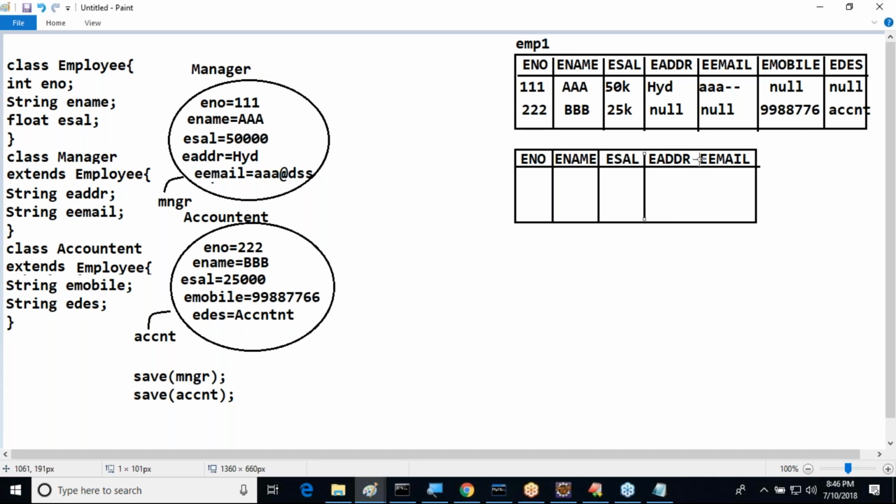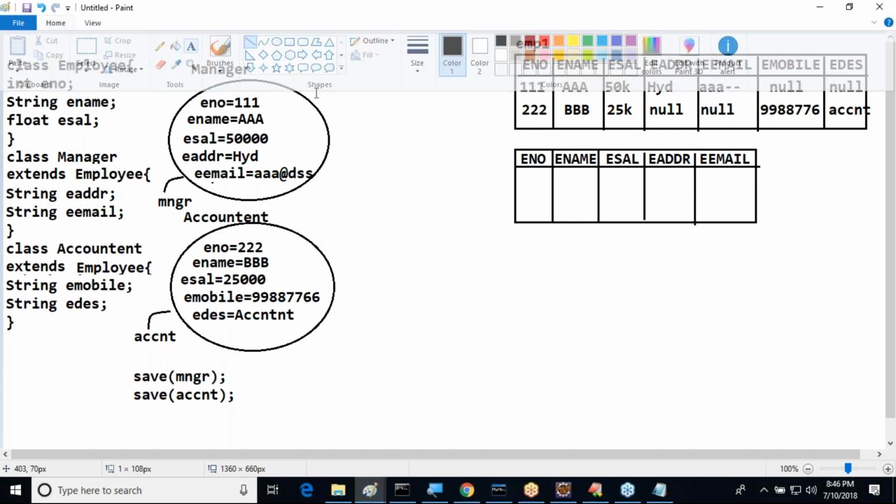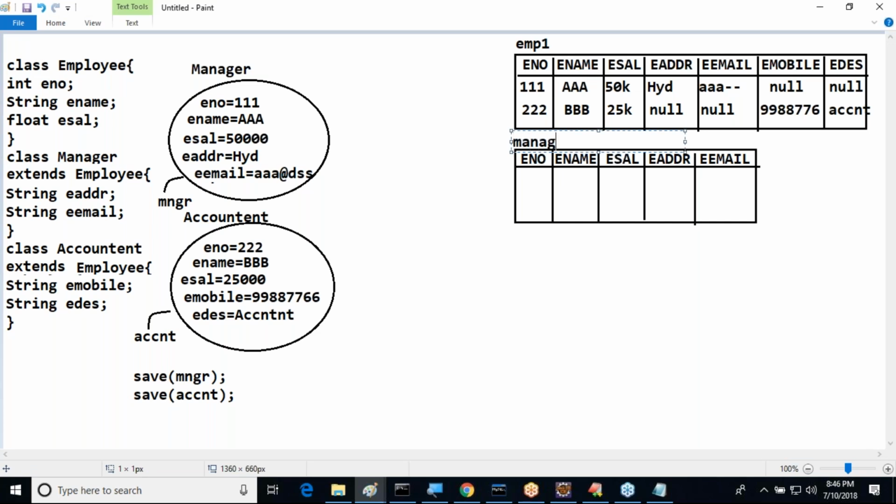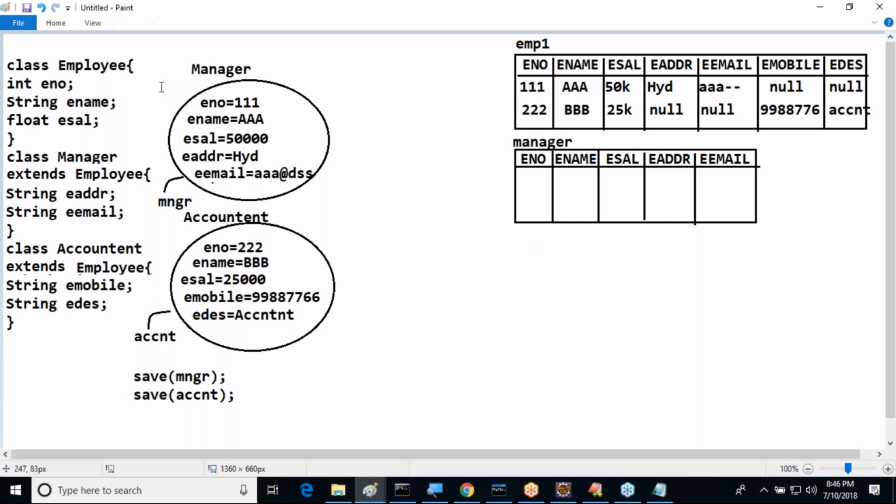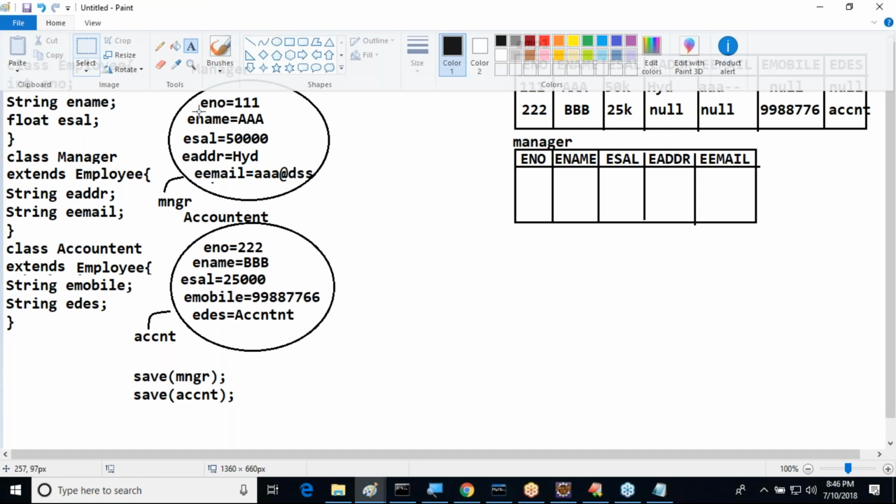Similarly, I need to take another table. This is the manager table. Manager related data we provided here. Similarly, for accountant also we are going to prepare another table.